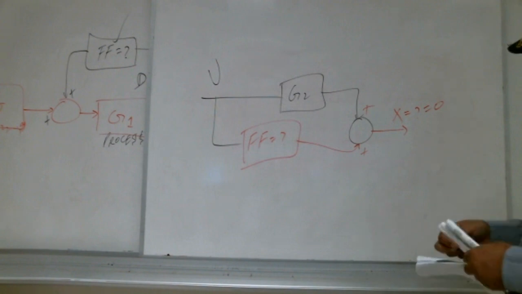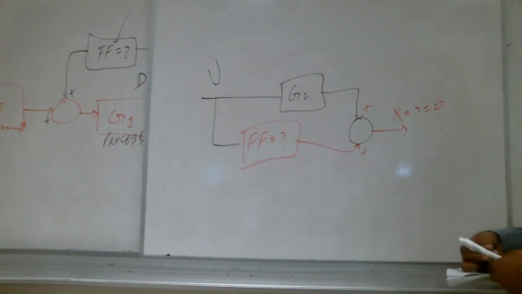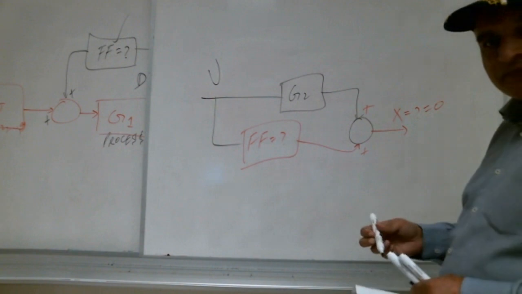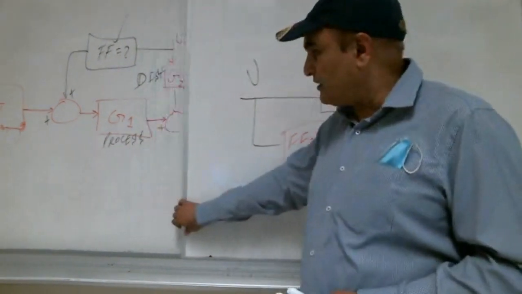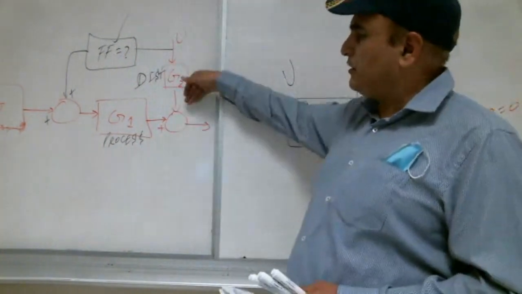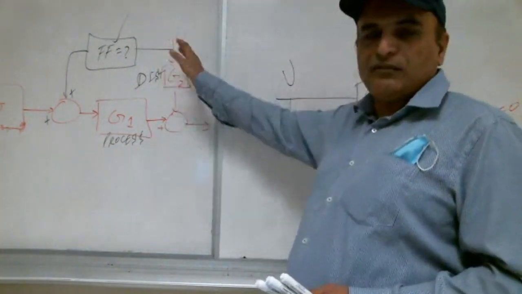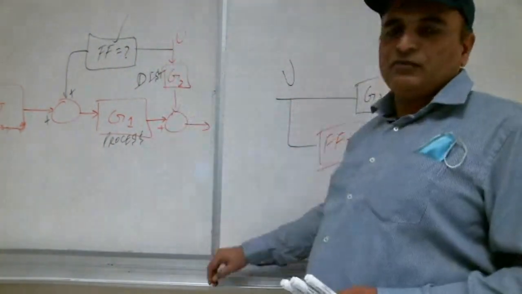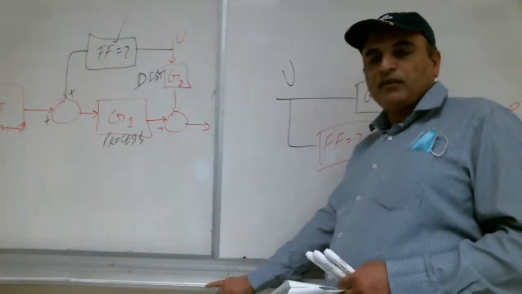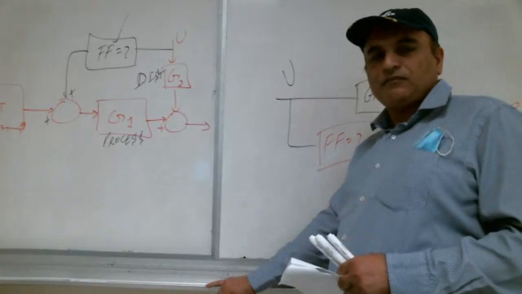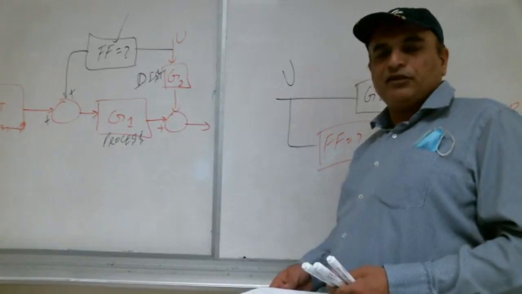Shabab, with me? The brother Ali is asking why. When some disturbance is there, what do you want? You want to make its effect 0, or not? Please tell me. All of a sudden you have to push the brake. So this effect you want to make 0 or not?